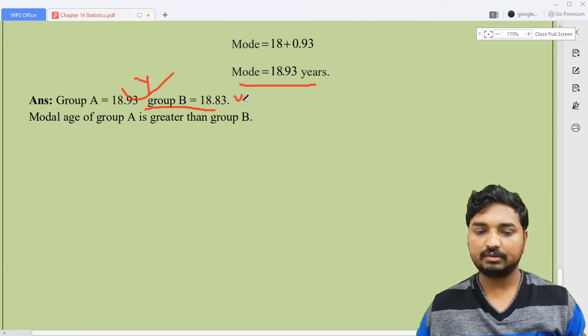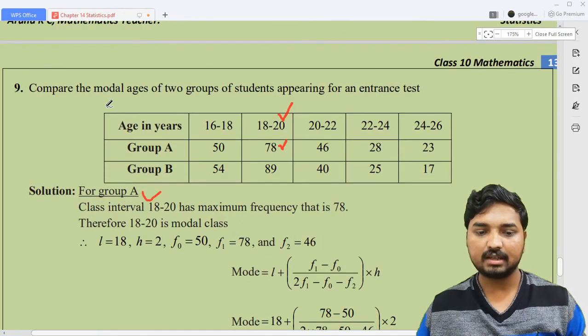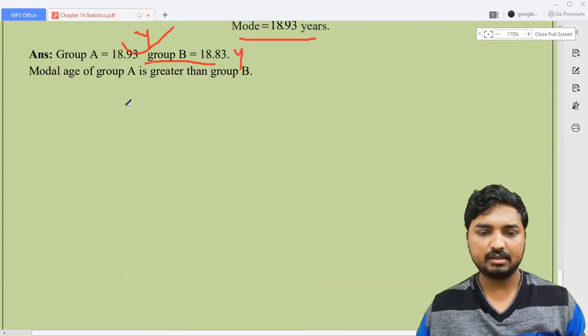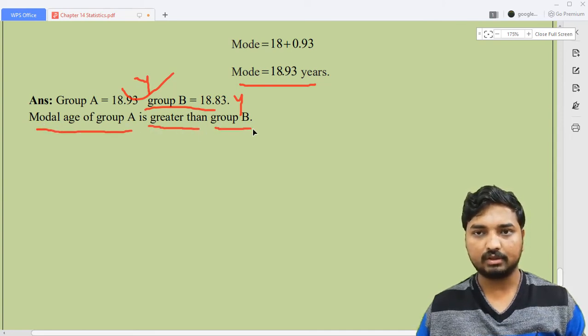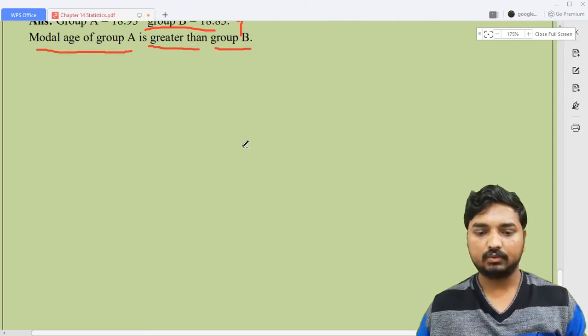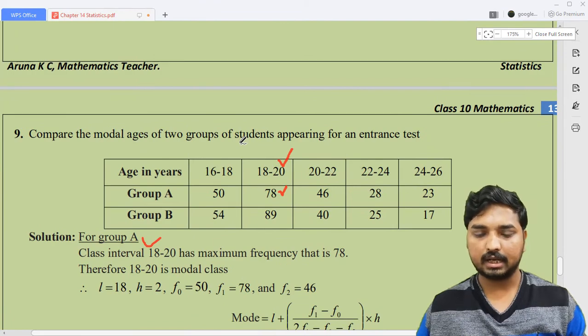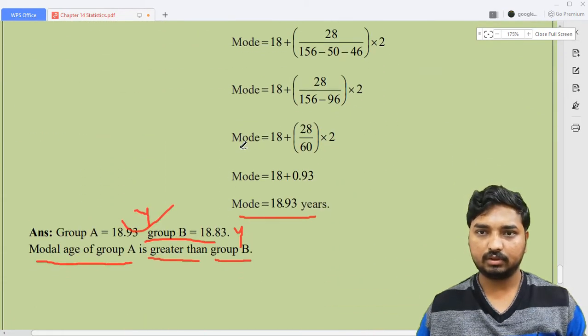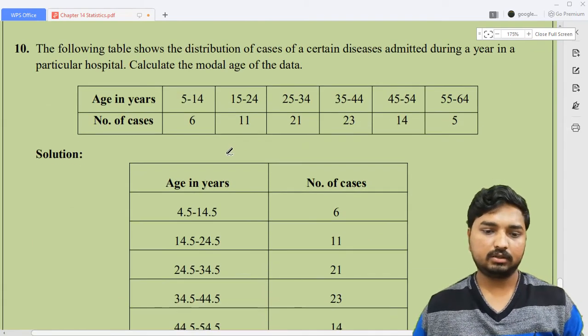Comparison means he is going to ask to compare the modal ages. Comparison means just we can say which is greater and which is smaller. Now look here, group A has the highest modal age, so the modal age of group A is greater than the modal age of group B. If you write just that, it will be enough. This is one type of problem: in a single problem, two data are accumulated, and you need to calculate the mode of both data. And this is the last question of the concept of mode.